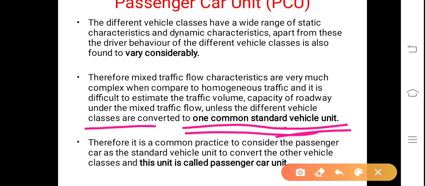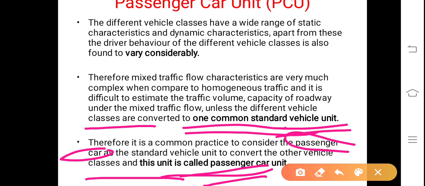Therefore, it has become a common practice to consider the passenger car as the standard vehicle unit to convert the other vehicle classes, and this unit is called passenger car unit, abbreviated PCU.